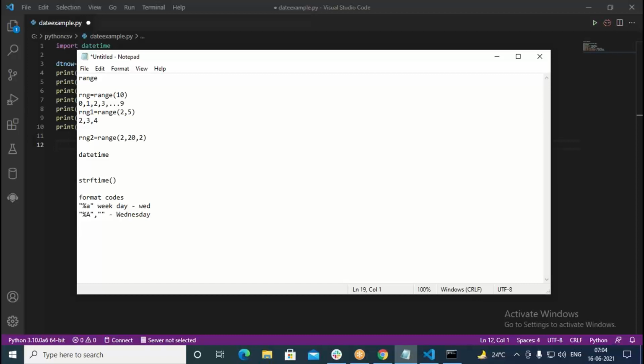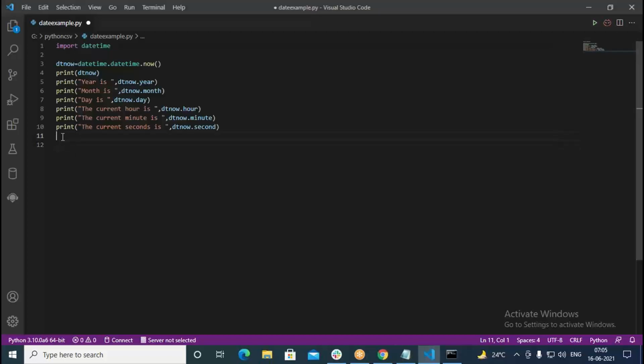Similarly, if you go with lowercase %w, in such cases that can give you something like 0 1 in this way. How many days do we have? Up to 6, depending on that. Sunday is normally the start of the week. So Sunday is 0, Monday 1, Tuesday 2, and Wednesday is 3. Like this we can print. Now first of all let us see, and after that we think about other things.